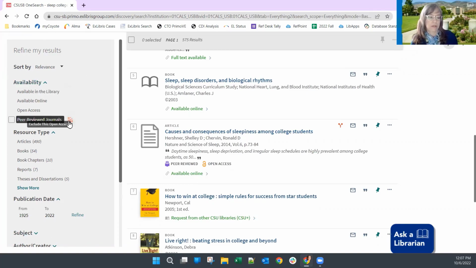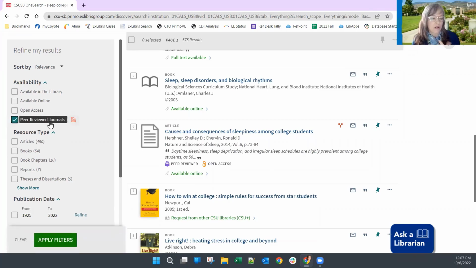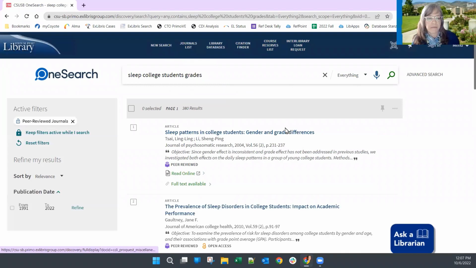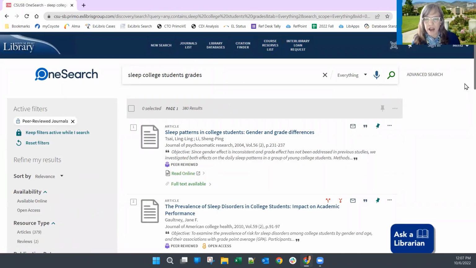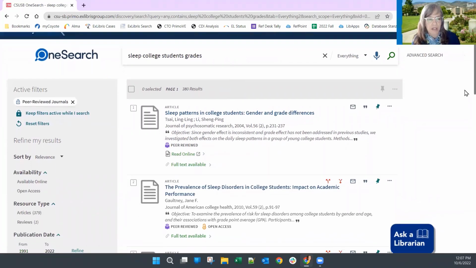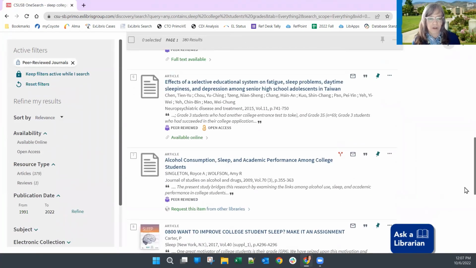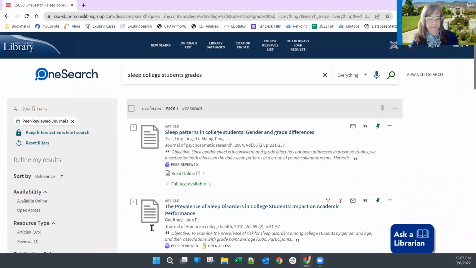I want to refine my results. So first thing I would always do is limit my search to only the peer-reviewed, or they're also called scholarly or academic journals. Frequently, that's a requirement on your assignment, and so that limit is right up front there. Okay, so now I have a much smaller set of results, and all those books are gone. So I'm only looking at articles so far.